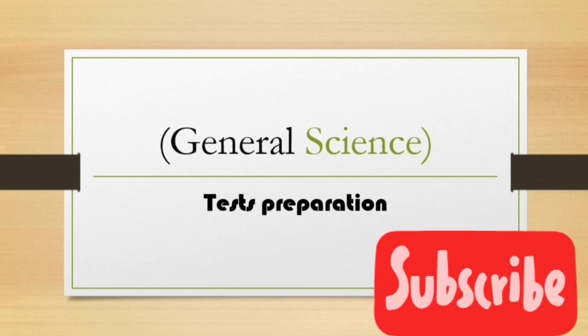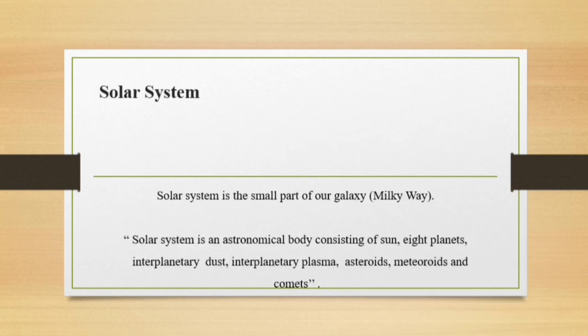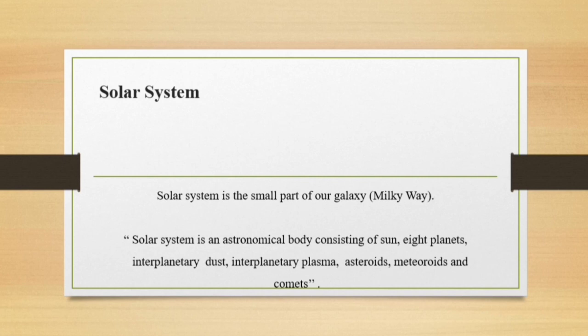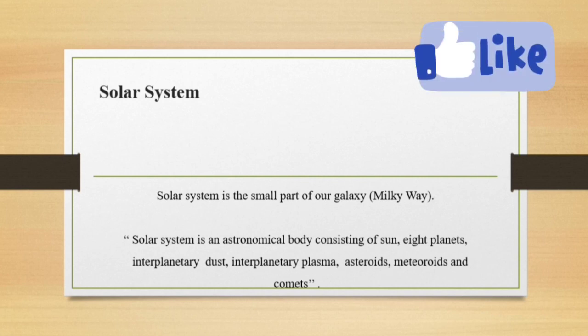Today we will study general science regarding test preparation. First of all, we will study the solar system. The solar system is a small part of our galaxy, the Milky Way. The solar system is an astronomical body consisting of the Sun, 8 planets, interplanetary dust, interplanetary plasma, asteroids, meteoroids and comets.